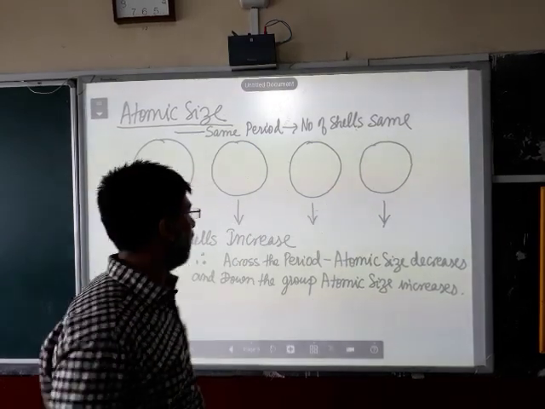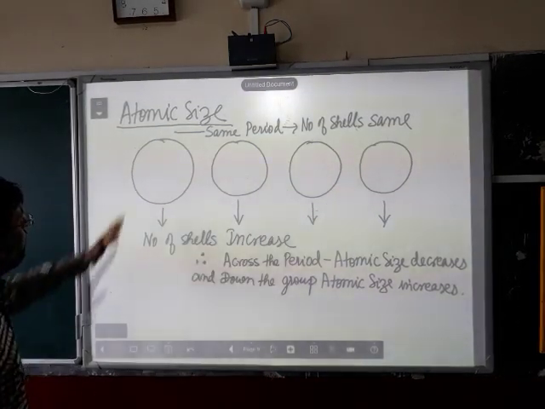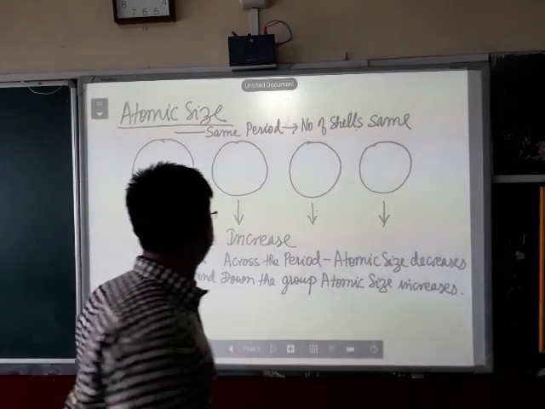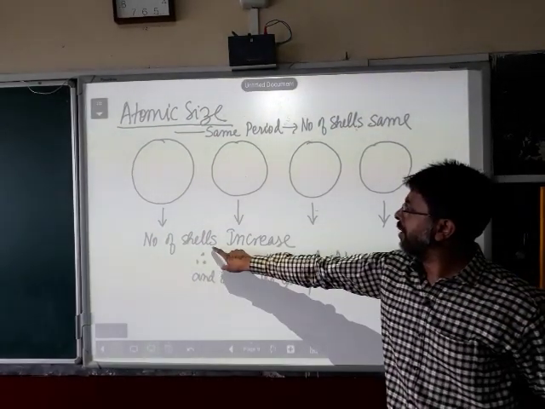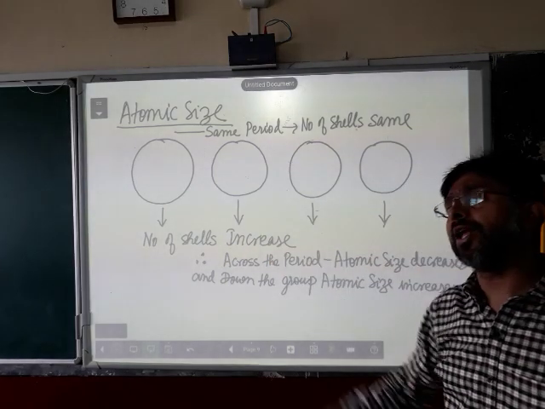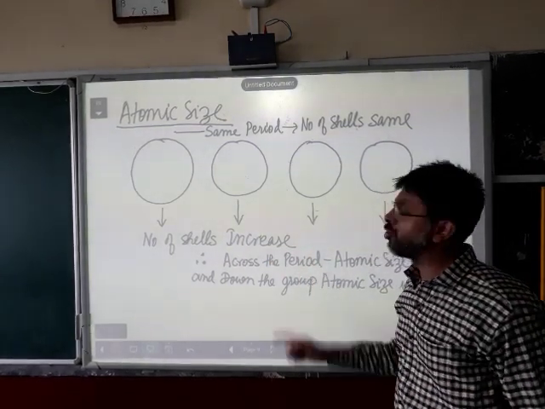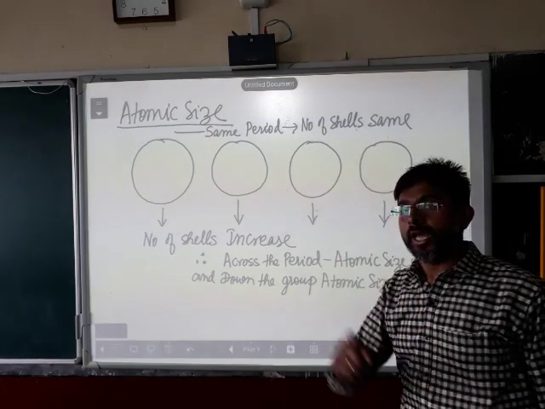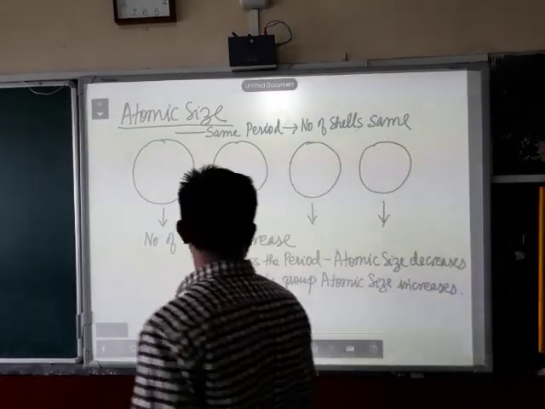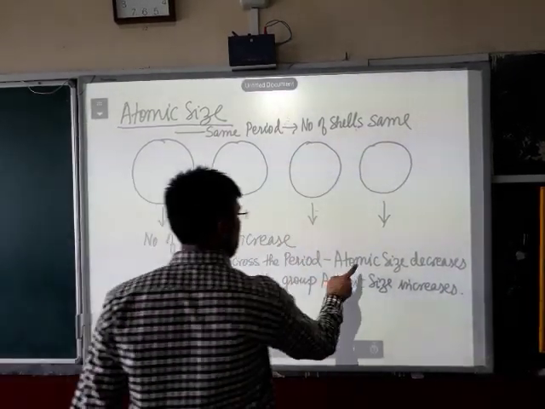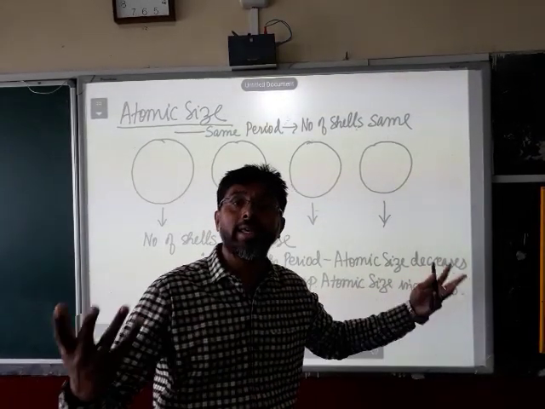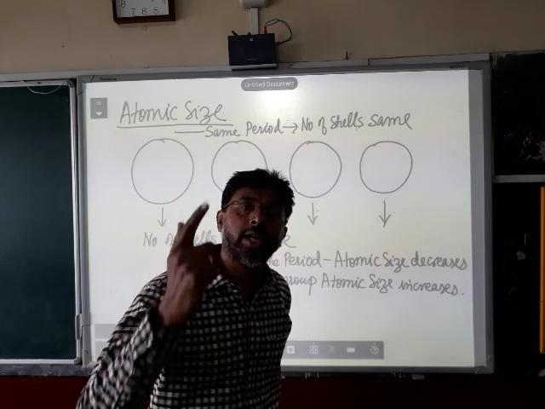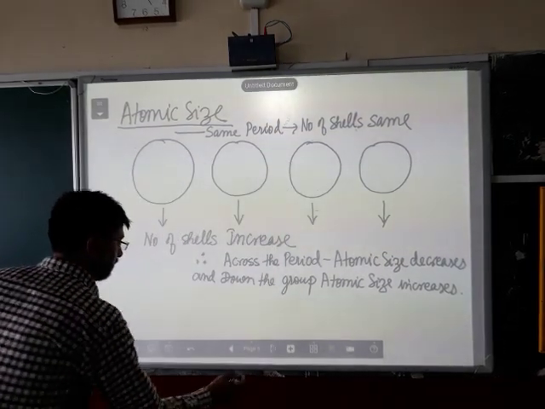in group 17. On the other hand, if you move from top to bottom in a group, the number of shells increases. If the number of shells increases, that is going to dominate the nuclear charge. Across the period, atomic size decreases, and down the group, atomic size will increase. Why? Because the number of shells is increasing. Okay, next.